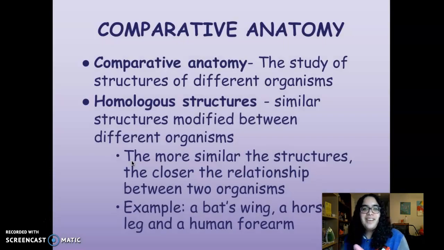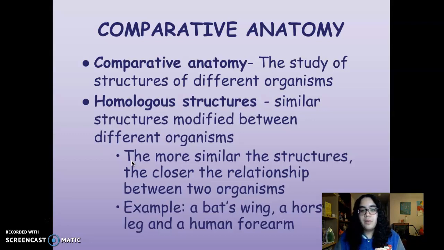All right, our next piece of evidence is comparative anatomy. Comparative anatomy is the study of when you compare structures of different organisms to each other to find out more about them. With comparative anatomy, what scientists mostly focus on is looking at homologous structures. If you remember, the prefix homo means similar, or it means the same. So a homologous structure is similar structures that have been modified and have different uses between different organisms. The more similar the structures are, the closer the relationship between those two organisms is.